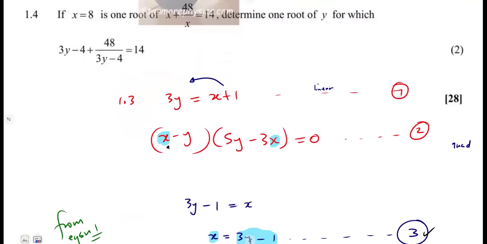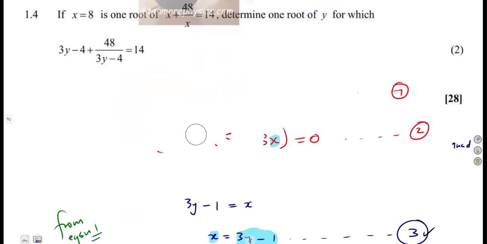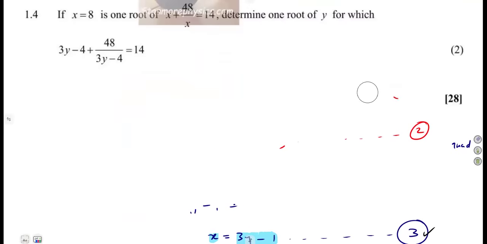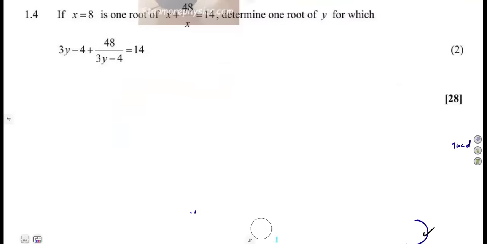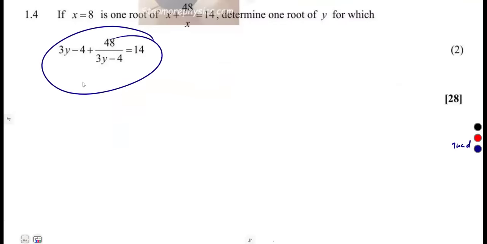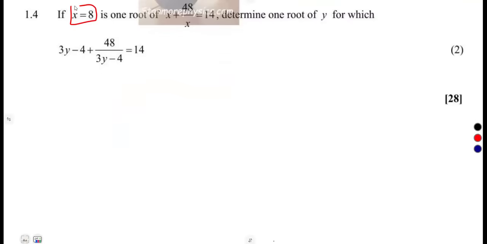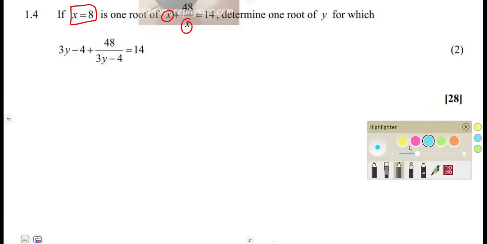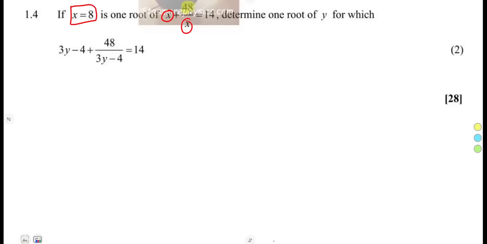All right, 1.4: if x is equal to 8 is one root of this given equation, determine one root for y. So guys, here you just play around. Already you're given the value of x. If you check, this is x and this is x. The rest of these numbers are the same. This is 48, this is also 48, this is 14, this is 14.